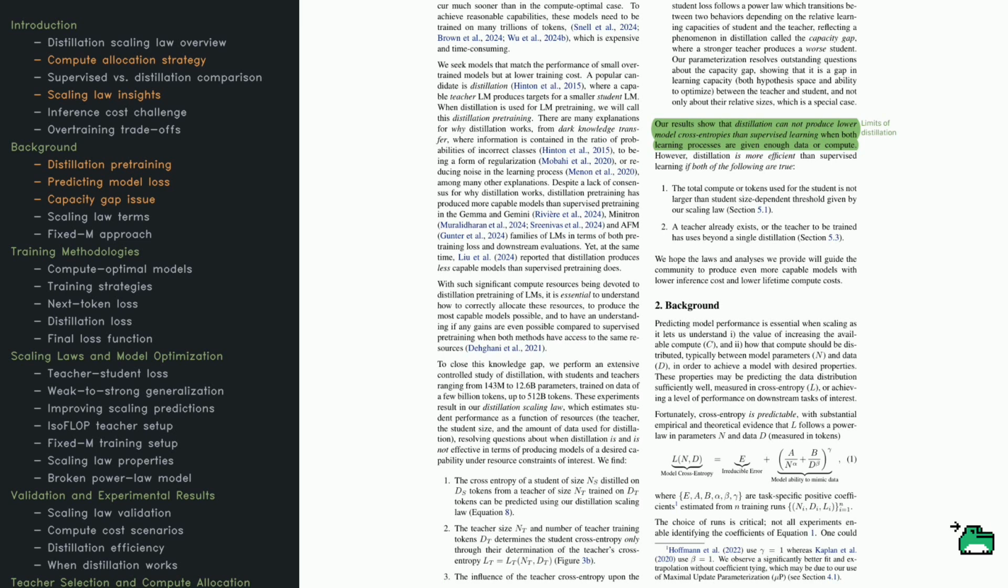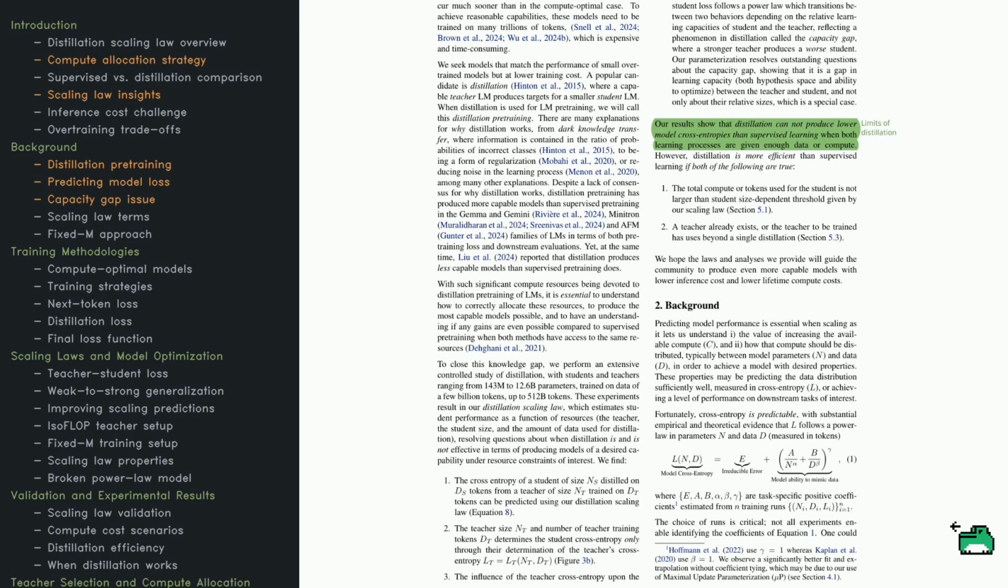Others say it acts like a regularizer, removing noise and stabilizing training. Whatever the reason, major projects like Gemini and Minitron have successfully used distillation, but there's a catch. Sometimes, supervised learning can still outperform distillation, depending on how each is done. So how do we know when distillation is truly helpful? That's where the distillation scaling law enters the picture.